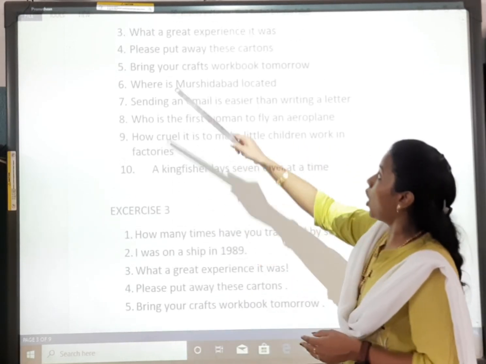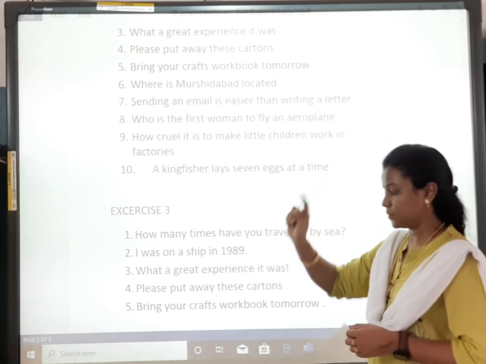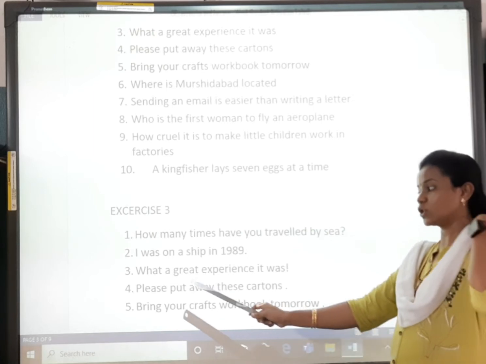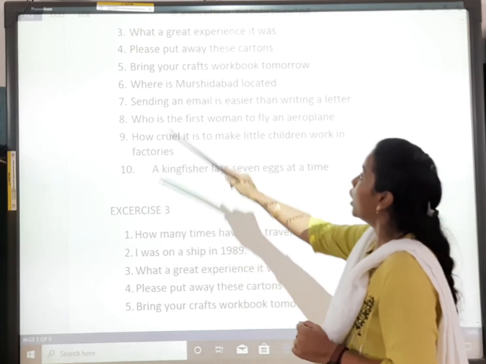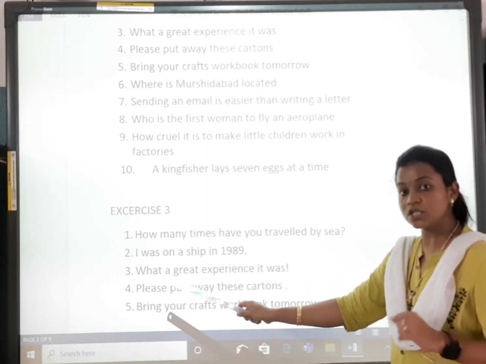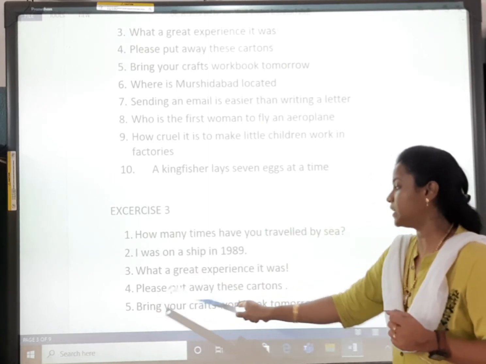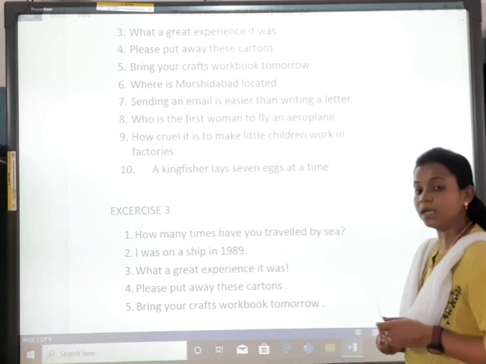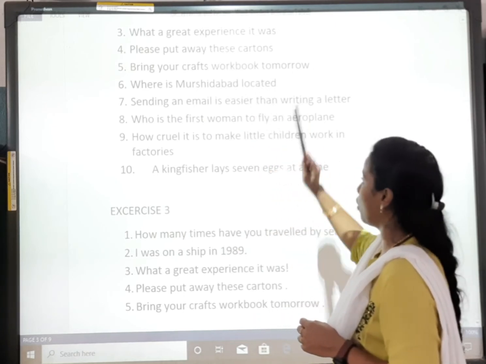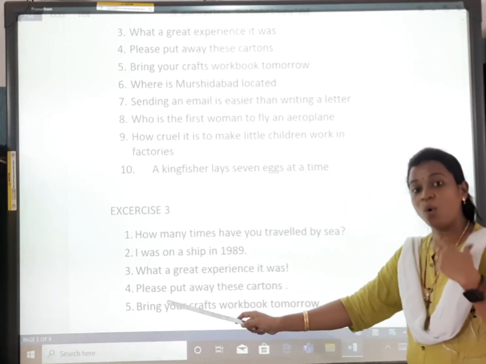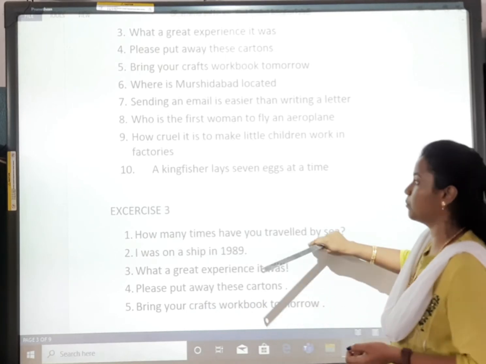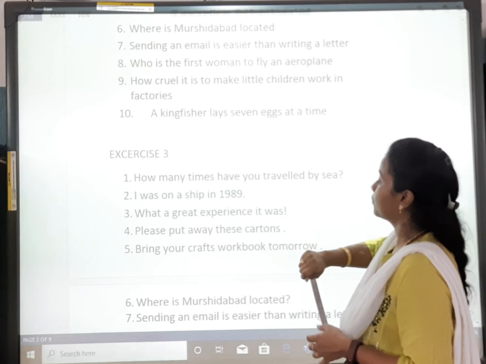Again, what a great experience it was. So it will be exclamatory mark because it is also an expression. Please put away these cartoons. It is imperative sentence because we are requesting something. Please put away these cartoons. Again, full stop. Bring your crafts workbook tomorrow. Again, it is an order. Bring your craft workbook tomorrow. Again, it will be imperative sentence.